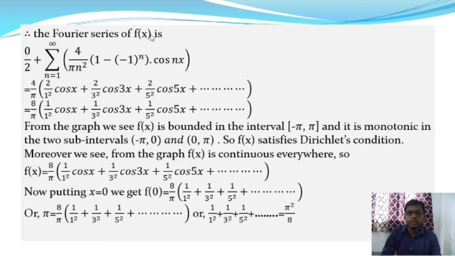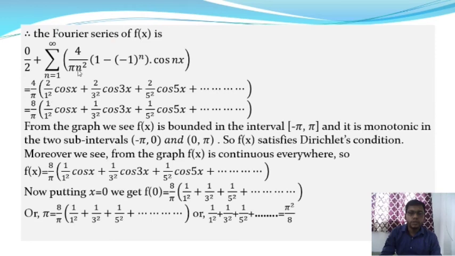Therefore the Fourier series of the function f(x) is a0 by 2 plus summation over n is equal to 1 to infinity of a_n into cos nx plus b_n into sin nx, where a0 is equal to 0, a_n is equal to 4 by pi n square into 1 minus (minus 1)^n into cos nx, and b_n is equal to 0. And this expression reduces to 4 by pi into 2 by 1 square into cos x. When we put n as any even number, then the expression is equal to 0.